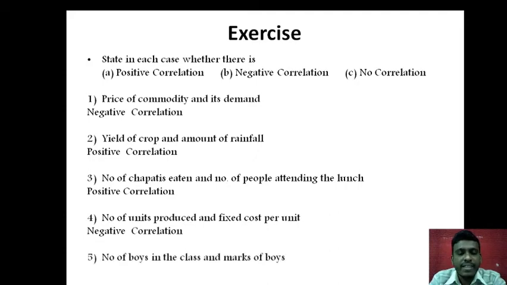The fifth exercise. Number of boys in a class and the marks of boys. Number of boys in the class and marks obtained by these boys in an exam. Are they related to each other? No, they are not related to each other. Hence, it is an example of zero correlation or no correlation. The next question.